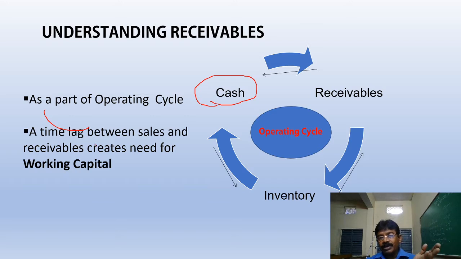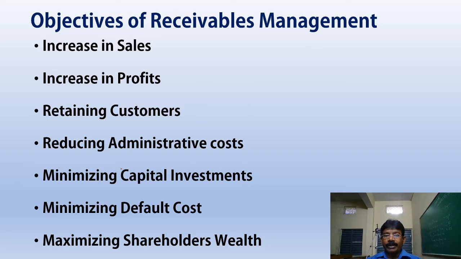They are not converted into receivables, and receivables are not converted into cash. So this operating cycle should be routine and should run accordingly. Then only will money be available in the hands of the company as working capital.